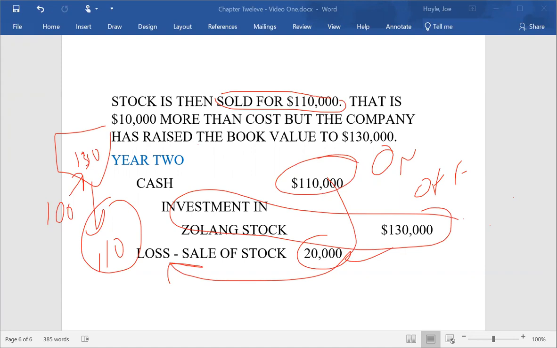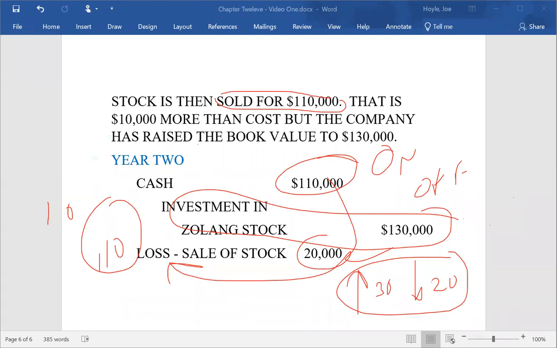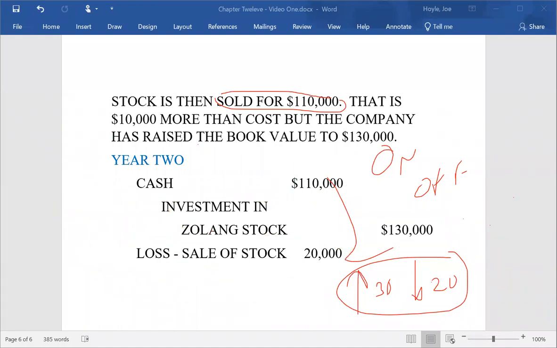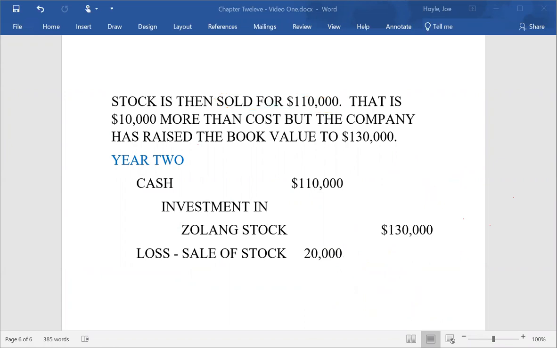And notice it doesn't say unrealized loss. This is the loss because they sold the stock. They made $10,000. I find this interesting. They made $10,000 profit. They recognized the gain in the first year of $30,000, and they recognize a loss in the second year of $20,000, and together there's your $10,000 gain because they sold it for $110,000 and bought it for $100,000. It's interesting how they report that because they're going to adjust the fair value, and that means if it goes up, they have to record those gains for this particular investment.